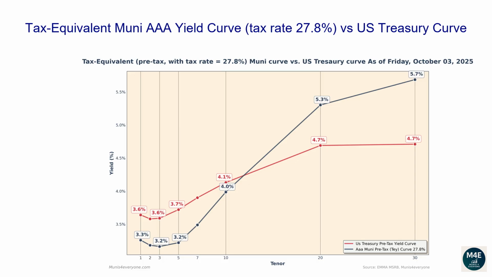What if your tax rate, instead of being 40.8%, is for example 27.8%? You may wonder if Muni yields are higher or lower than Treasury yields if you are in a lower tax bracket. As of 2025, single filer earning between $103,000 and $197,000 would fall in this tax bracket. More on tax brackets later. Observing the current graph, we can see there are still some parts of the tax-equivalent Muni curve, displayed in red, currently trading above the Treasury curve, displayed in blue.